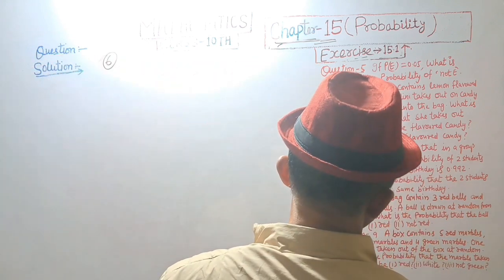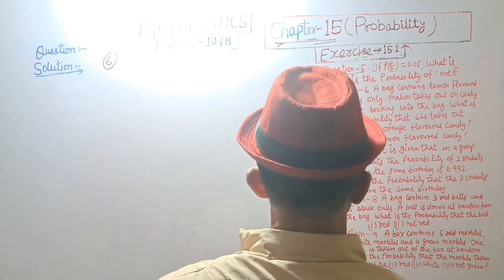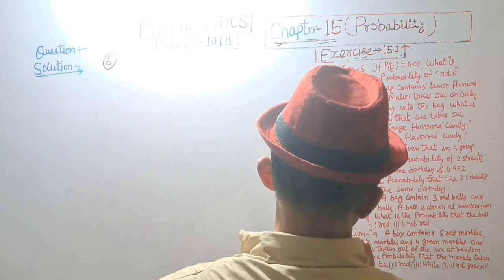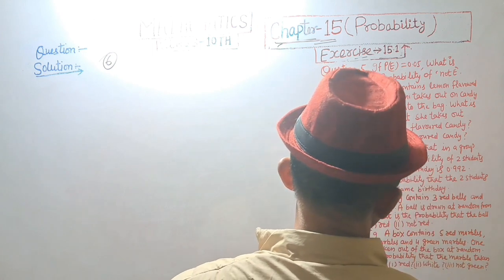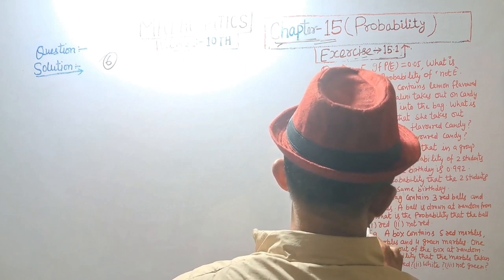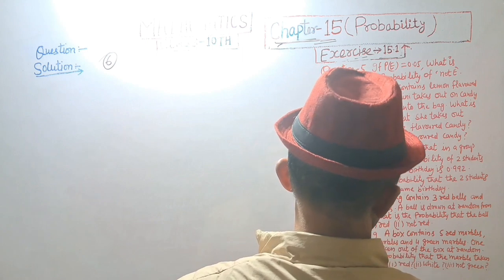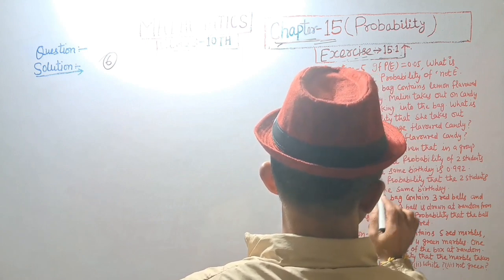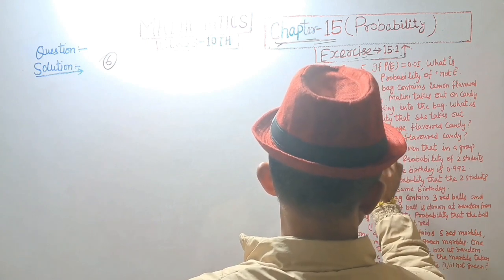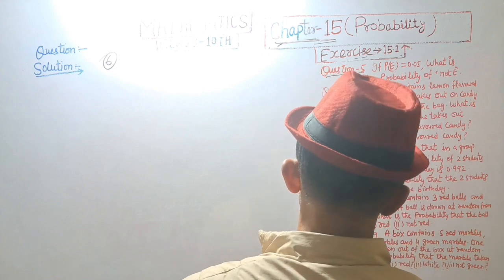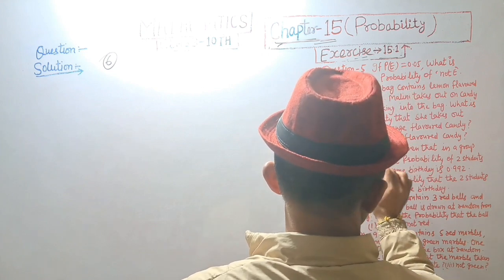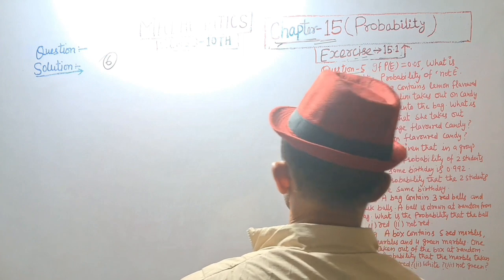Question number 6. A bag contains lemon flavored candies only. Malini takes out one candy without looking into the bag. What is the probability that she takes out first an orange flavored candy, second a lemon flavored candy?